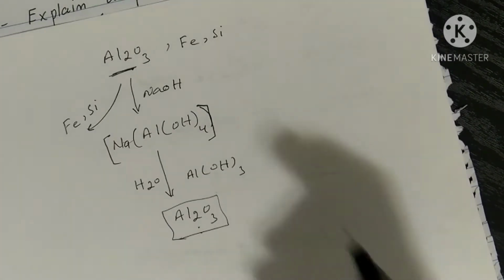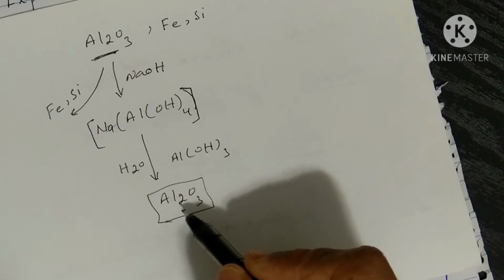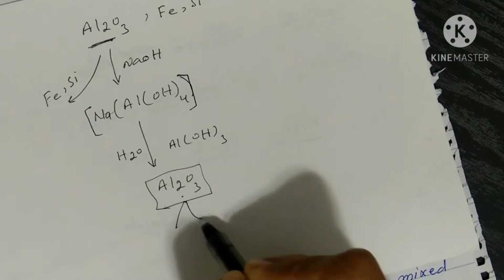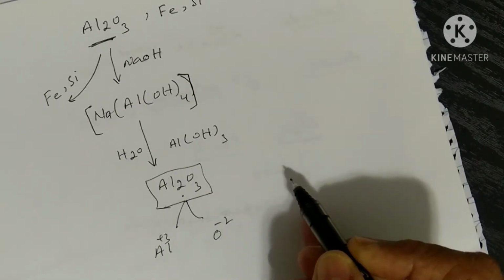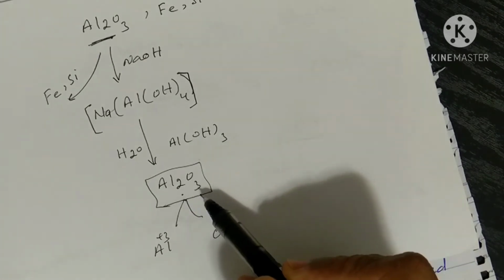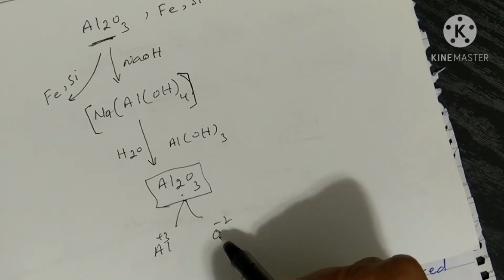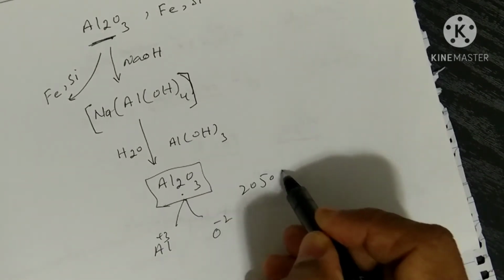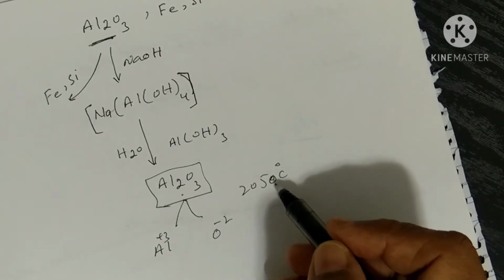Now the next process is the electrolysis of the aluminium oxide. By the electrolysis of aluminium oxide, we can get the pure aluminium metal. This aluminium oxide first converts into aluminium plus 3 positive ions and oxide ions. But for the electrolysis process, we need the aluminium oxide in the molten form. Then these positive and negative ions will be free to move towards the respective electrodes. But the melting point of aluminium oxide is very high, about 2050 degrees C, and to heat it to this high temperature needs a lot of electrical energy.